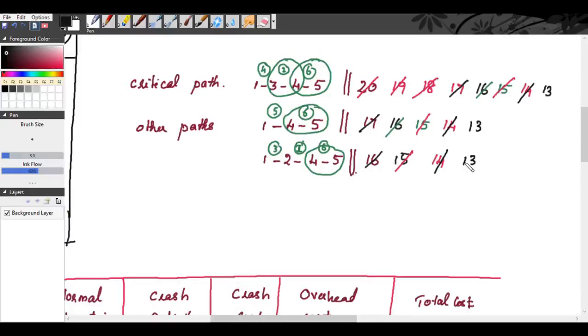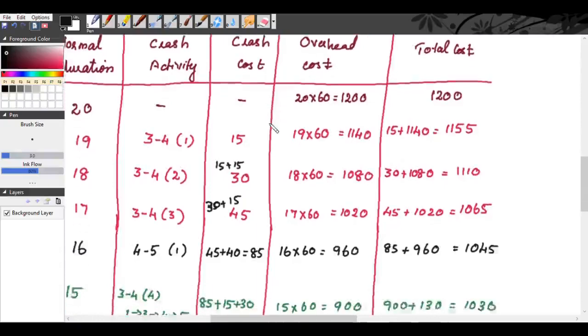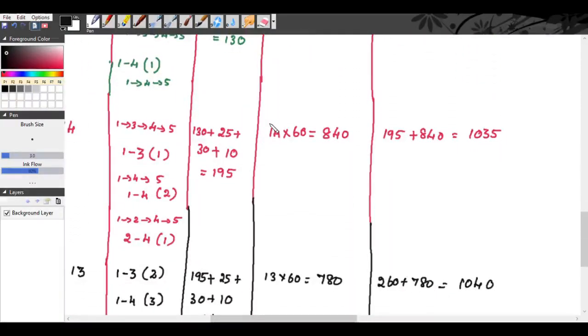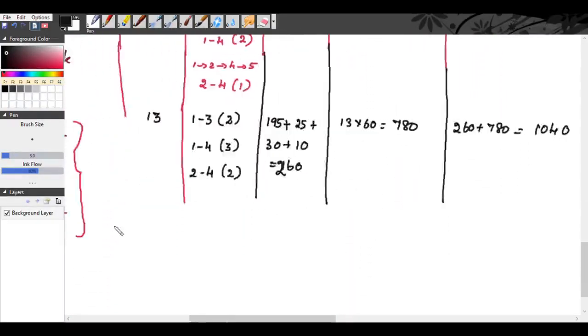Now once again we will crash these activities 1, 3 from the first path. Okay. So for 12th day we will crash the activity 1, 3 for the third day. So 1, 3 can be crashed for 3 days.